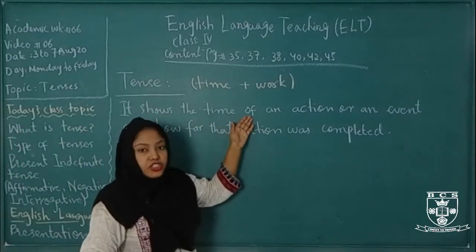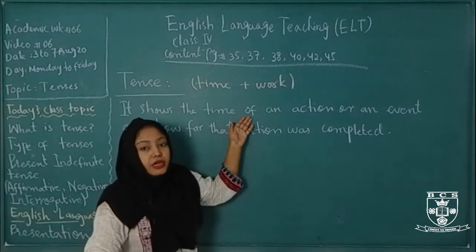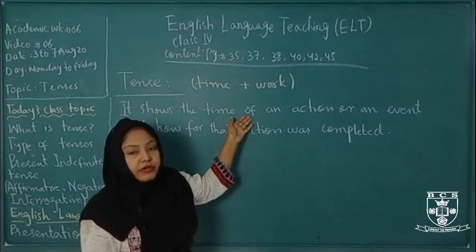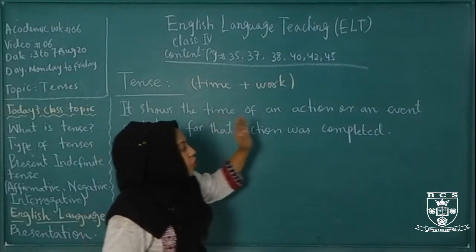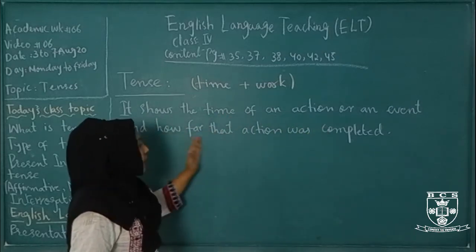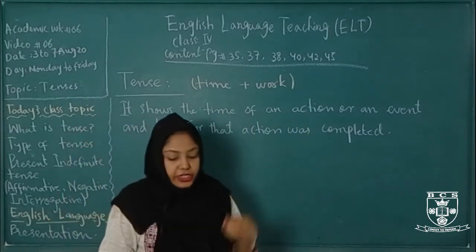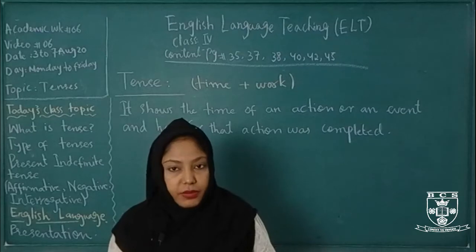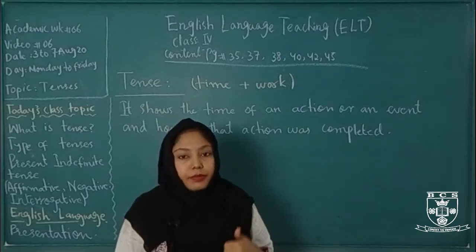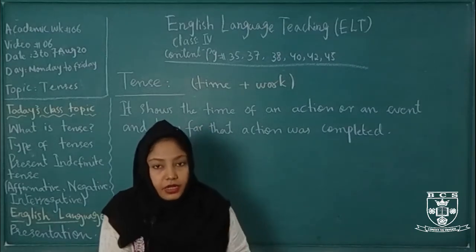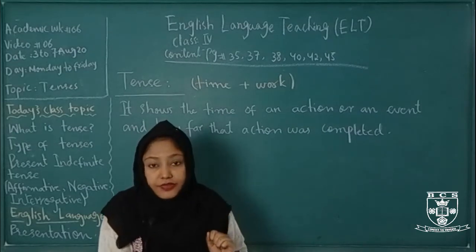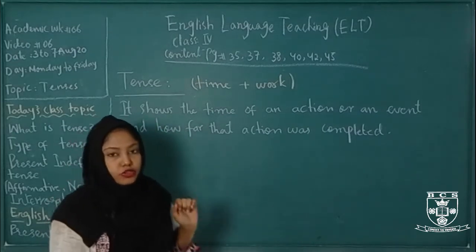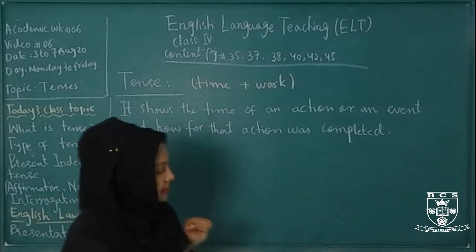Tense हमें किसी भी action का time बताता है. Action means whatever we are doing. Our doing work is called our action. So tense also tells the time of an action or an event and how far that action was completed. एक एक्शन कब स्टार्ट हुआ, कौन से इवेंट में स्टार्ट हुआ और वो कंप्लीट हुआ, कब कंप्लीट हुआ, when will it be completed. All this information we are getting from the tense. So tense is very important. This is called tense. Now come to its types.